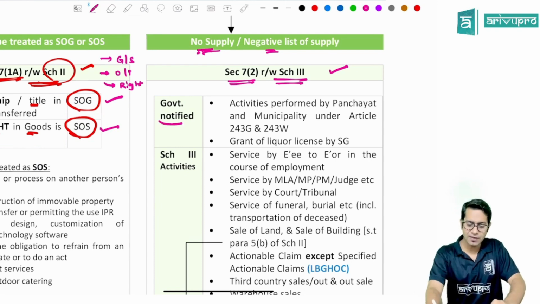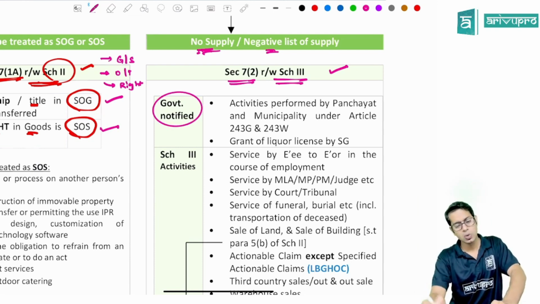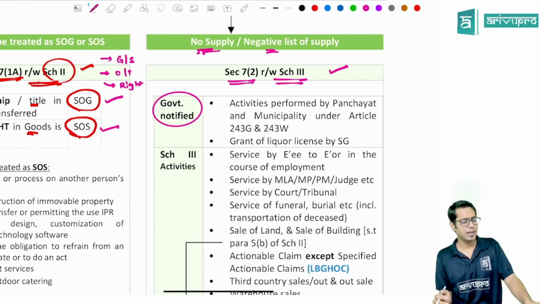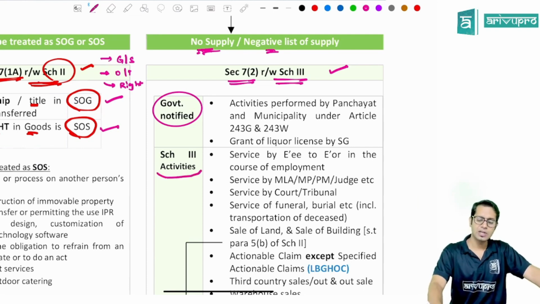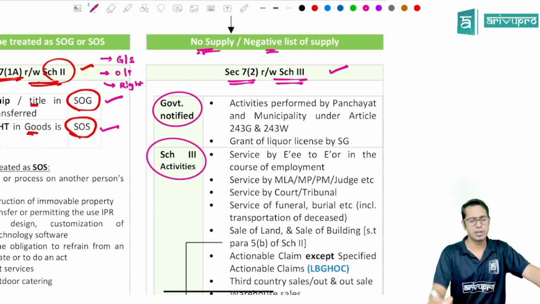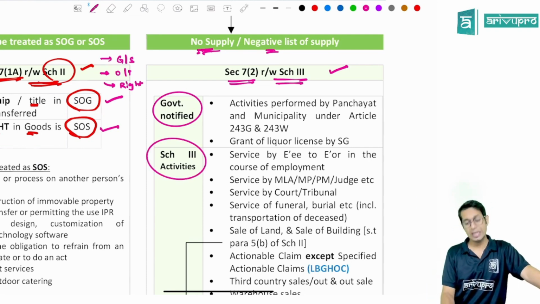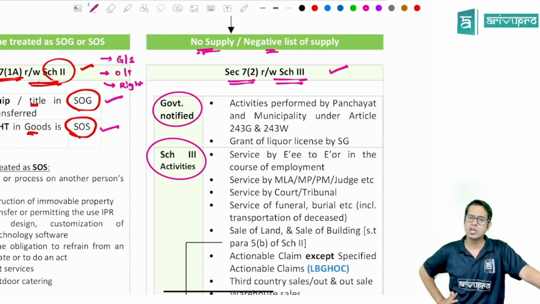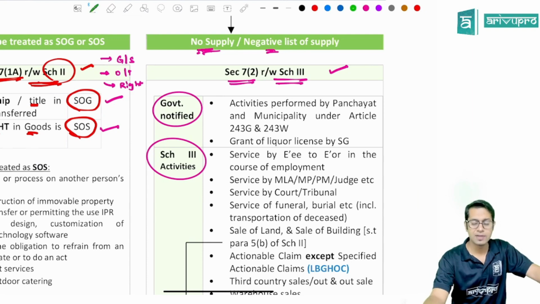So there are some activities notified by the government. The government has told that these activities will never be treated as supply. Further, there are some activities listed in schedule number 3, and these activities listed in schedule number 3 also will not be treated as supply. Okay, so what are these different activities covered over here?